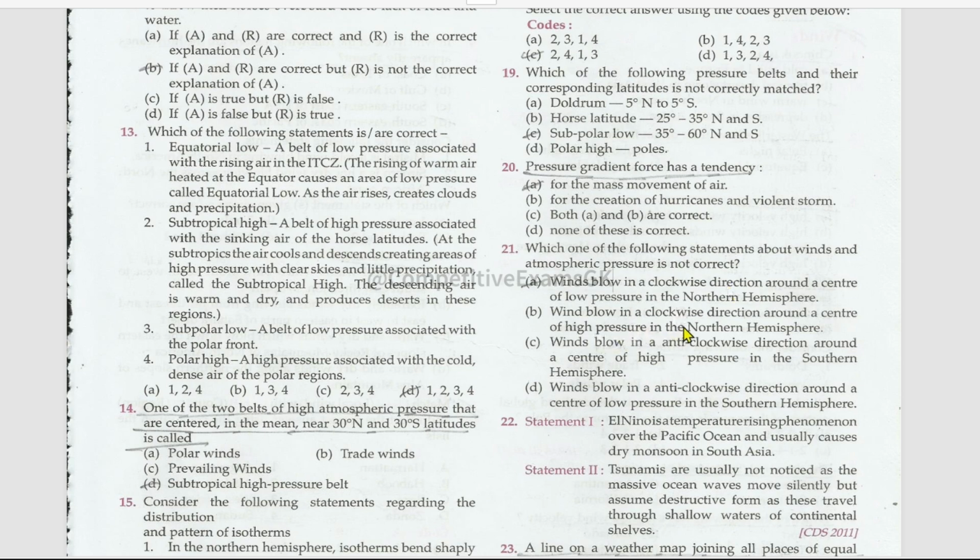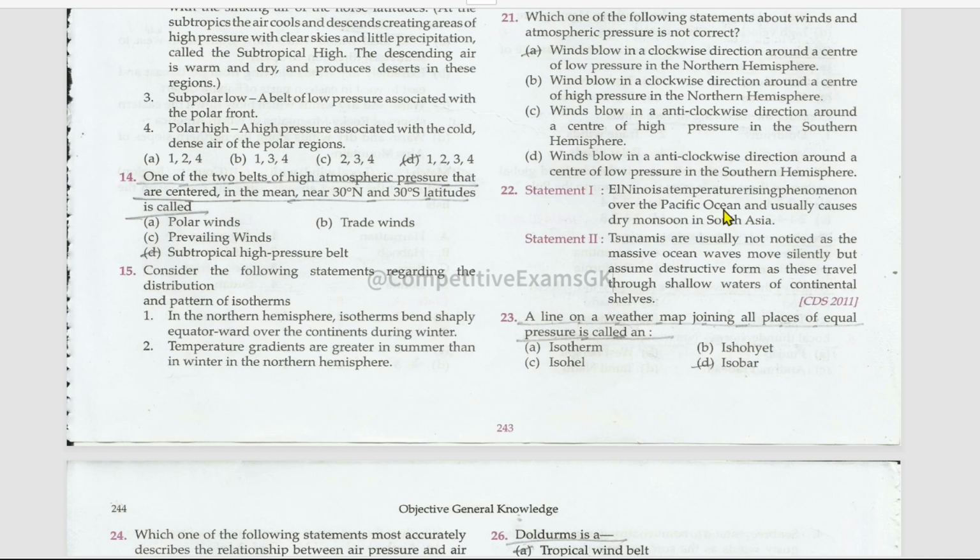Winds blow in a clockwise direction around a center of high pressure in the northern hemisphere. This is true. Winds blow in the anti-clockwise direction around the center of high pressure in the southern hemisphere. Right. Winds blow in anti-clockwise direction around the center of low pressure in the southern hemisphere. This is also true. Next, the statements.